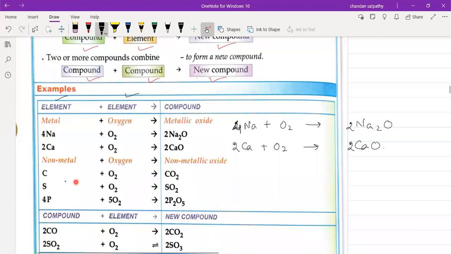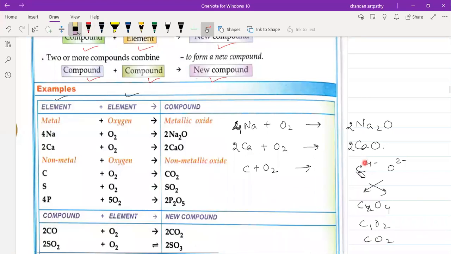Okay. Next, carbon dioxide. So C plus O2. You might be thinking CO2 directly. No. Carbon valency is 4 minus, and oxygen is 2 minus. So if we crisscross, it becomes C2 and O4. Now both will cancel by 2, so C1 and O2. 1 you don't write. That is why it has become CO2.